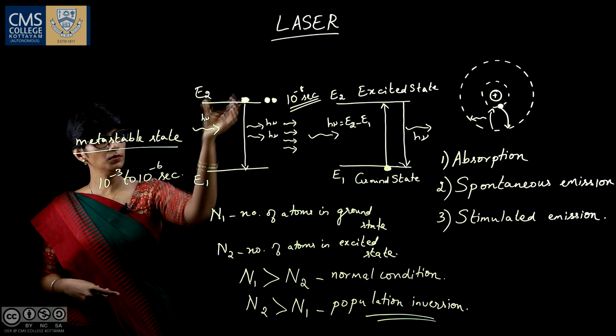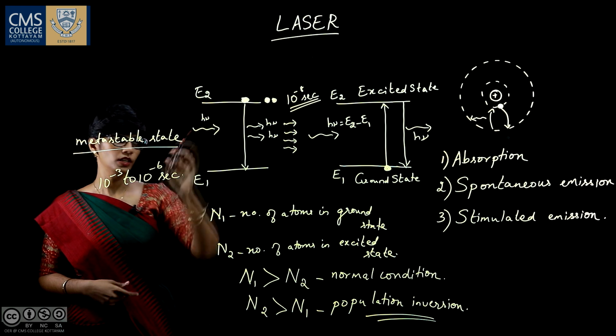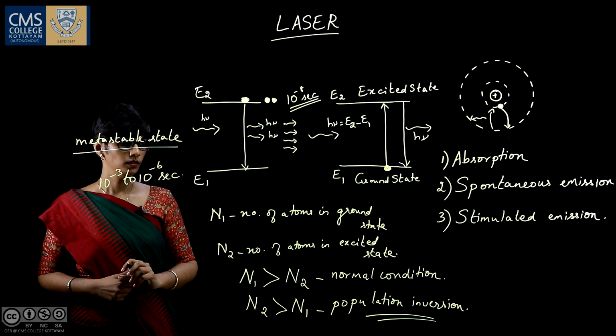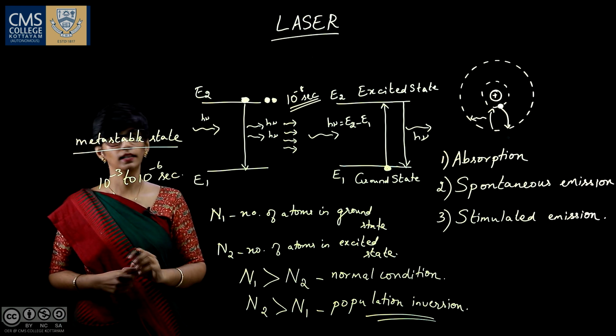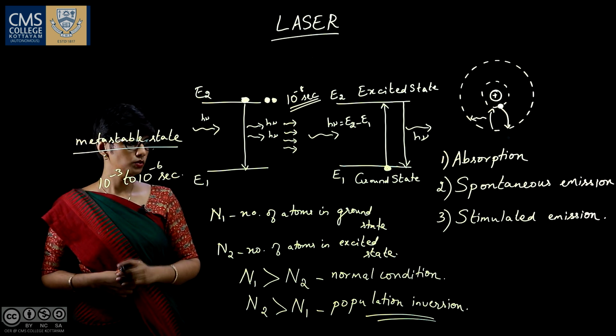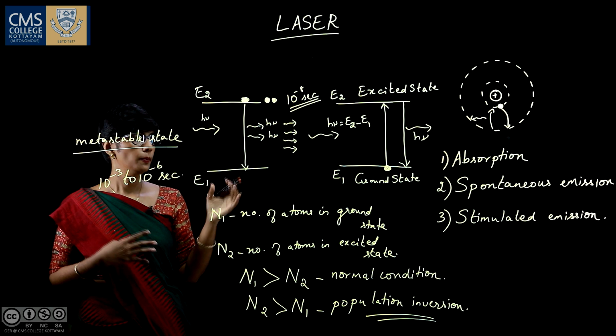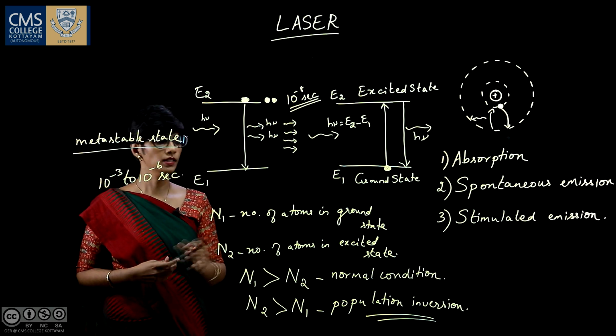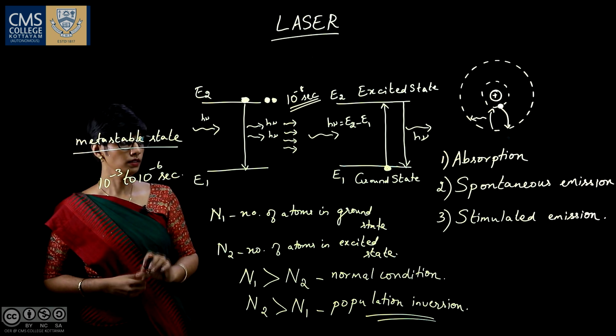So when the atom stays there, population inversion takes place, and when population inversion takes place, lasing action automatically happens. So these are the three mechanisms that happen when light interacts with matter.